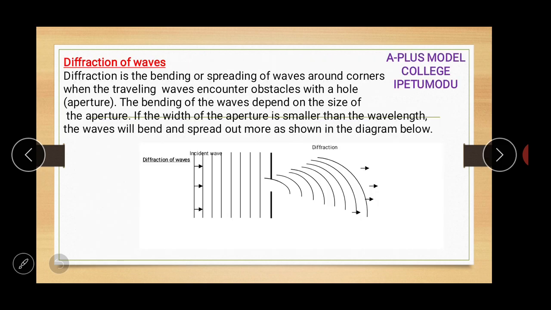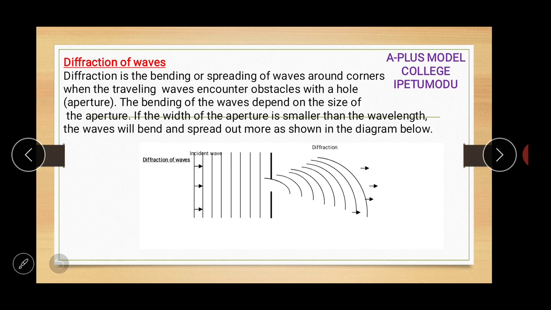Diffraction, that's another property. I've talked about reflection, the bouncing back of a wave when it meets an obstacle. I've talked about refraction, when the wave penetrates the obstacle and enters another medium. We have talked about interference, the superimposition or overlapping of waves when they have the same amplitude, frequency, and they move in the same direction. And the next one now is diffraction. Now let me explain diffraction.